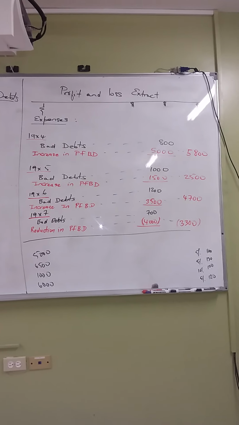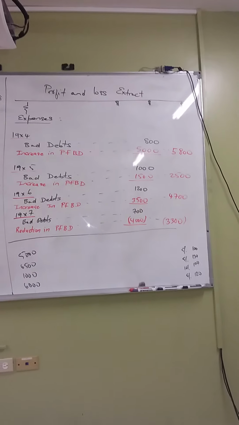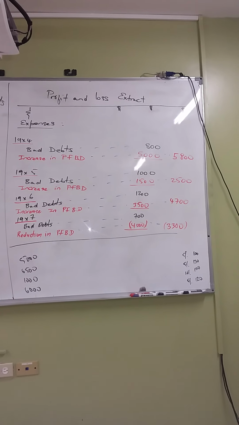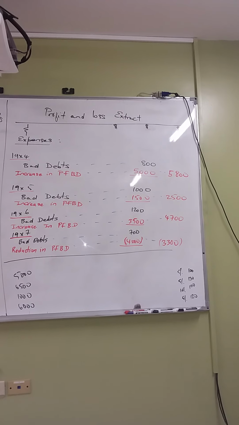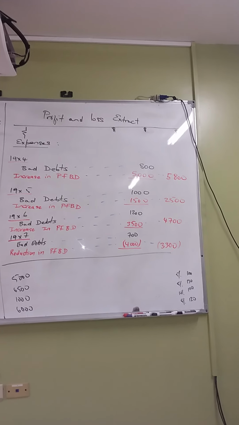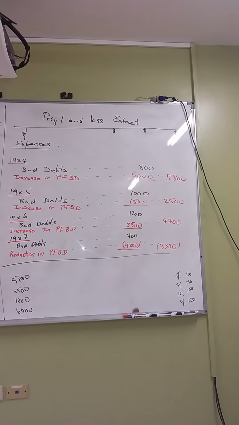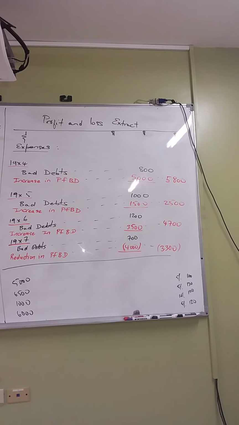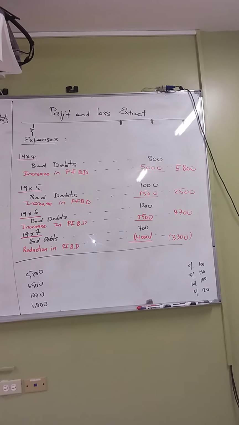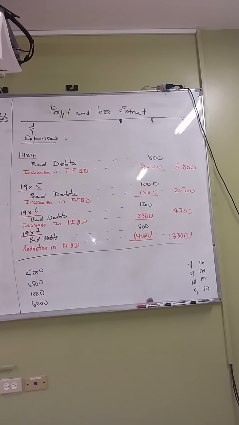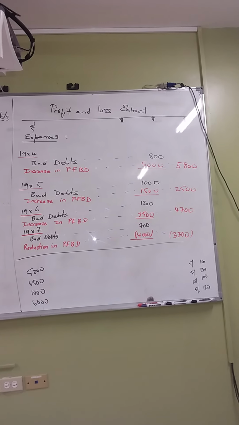Now for 1997, bad debts was what? 700. But remember there was a reduction in provision for bad debts. So it's now going to reduce your expense, and by reducing your expense, you're going to increase your profit. So under the expense, you have the reduction in provision for bad debts.